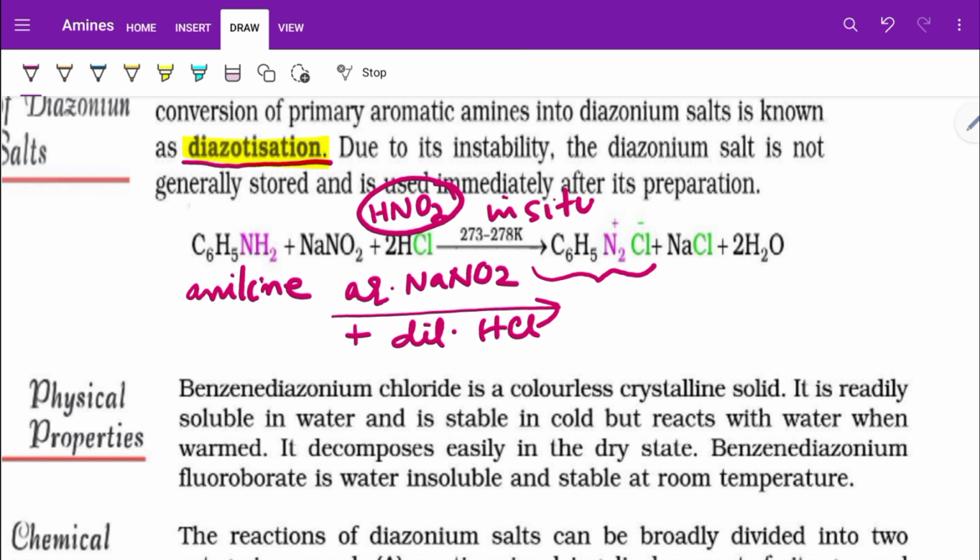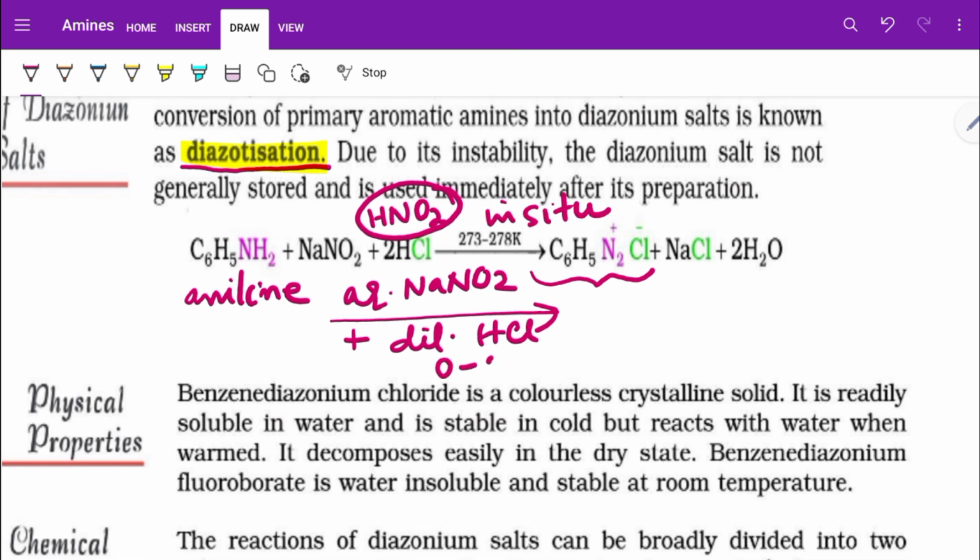And please do remember that the temperature condition is 0 to 5 degrees Celsius, hence 273 to 278 Kelvin is mentioned. So this condition needs to be remembered very, very nicely: aqueous NaNO2, dilute HCl, 0 to 5 degrees Celsius. So this reaction is known as the diazotization reaction.